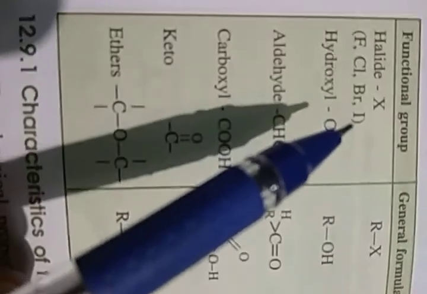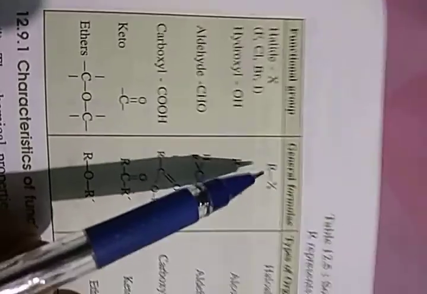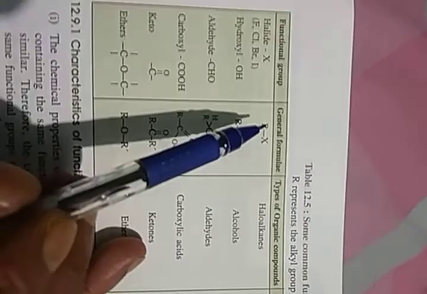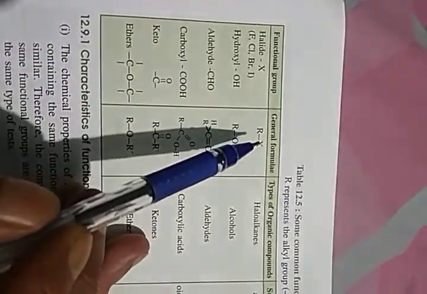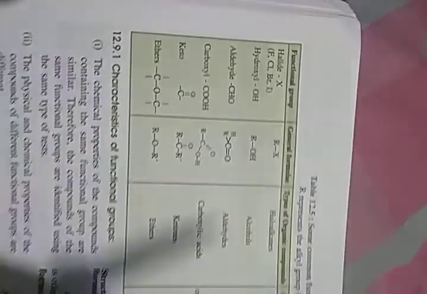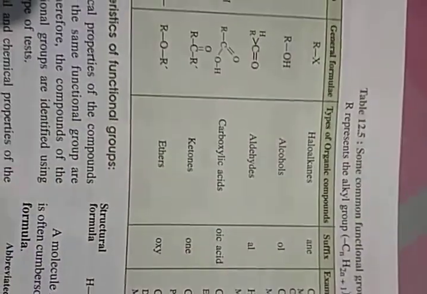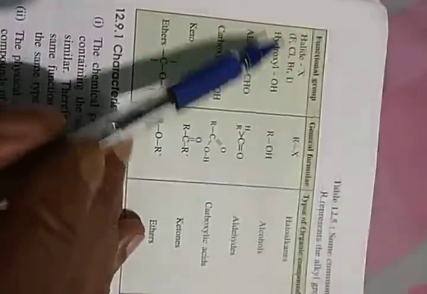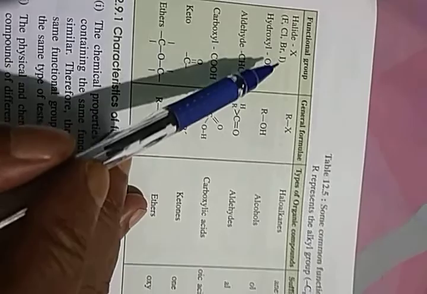Halide is denoted by X. Halide means halogens, members of the halogens: fluorine, chlorine, bromine, iodine and astatine. Here R represents an alkyl group like CH3, C2H5 and so on, and X represents fluorine or chlorine, bromine, iodine, any one. So here, the type of organic compound it forms is halo. Halo means addition of fluorine, chlorine, bromine or iodine.